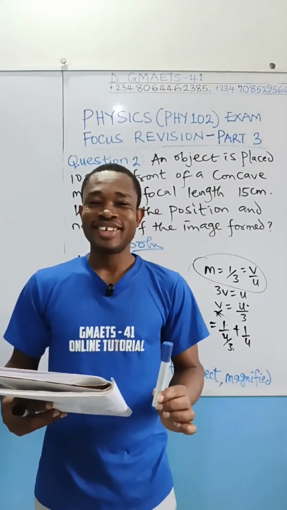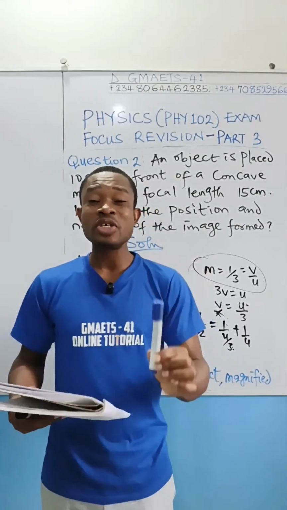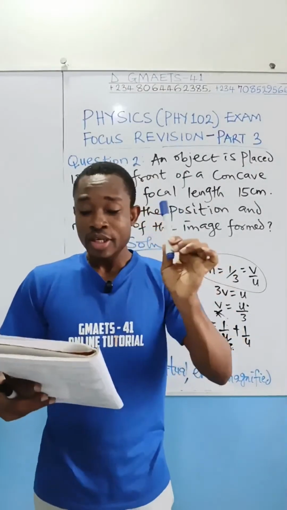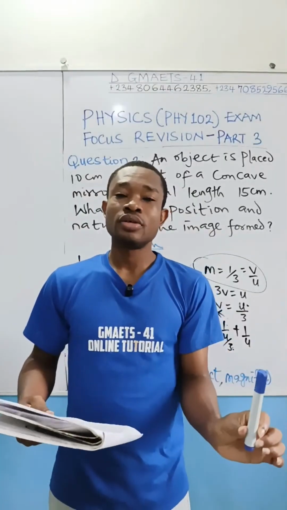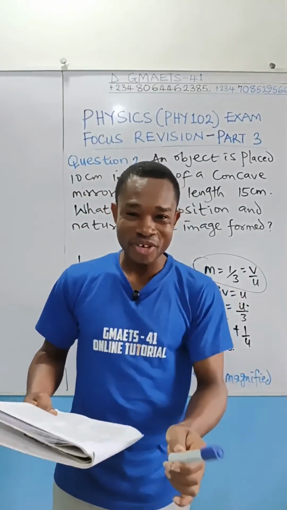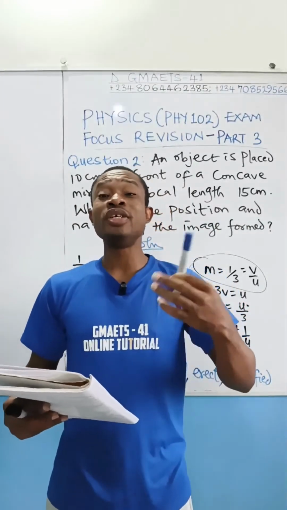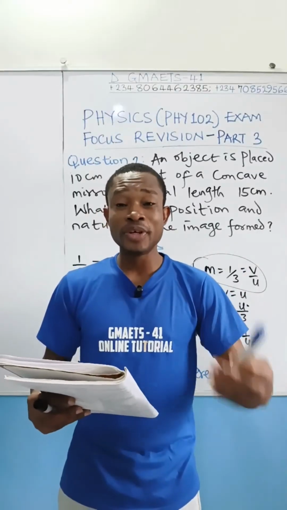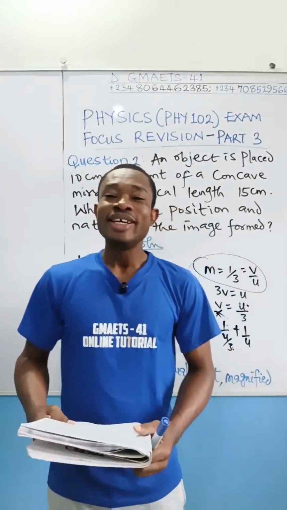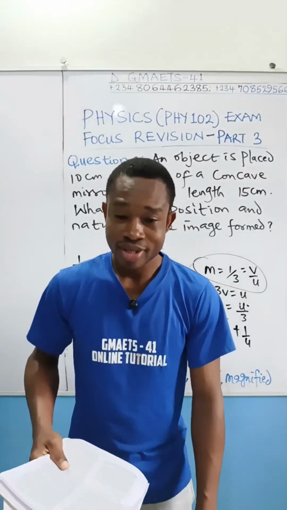Focal point, principal focus. So a pencil is placed between the concave mirror and the focal point, the principal focus. Are you following, right? The image of the pencil in the mirror will be: A, real, inverted, and diminished.